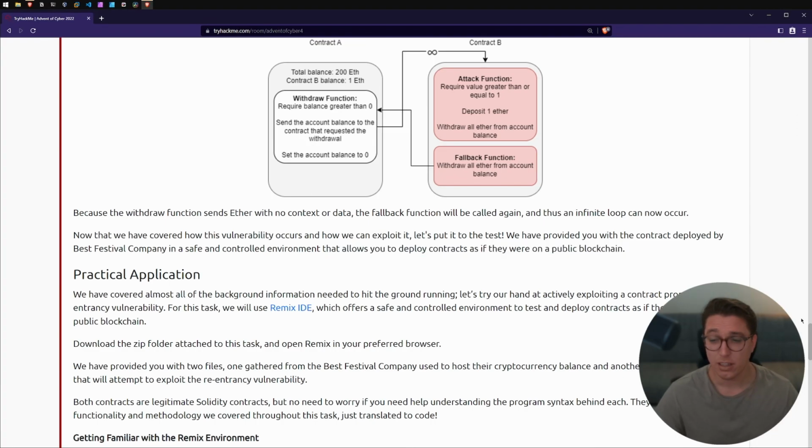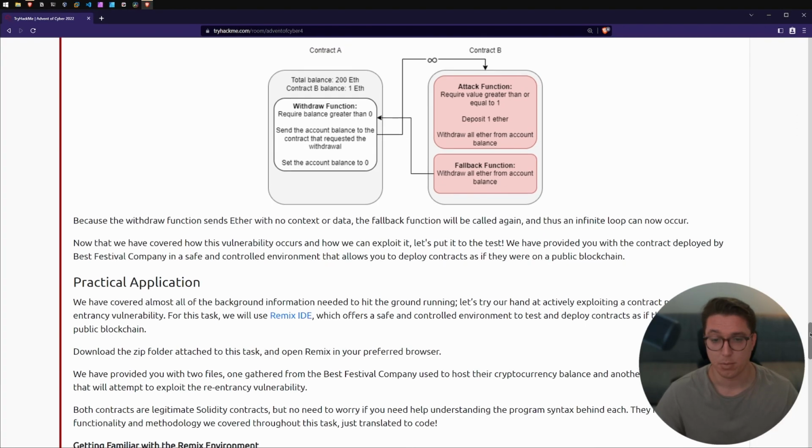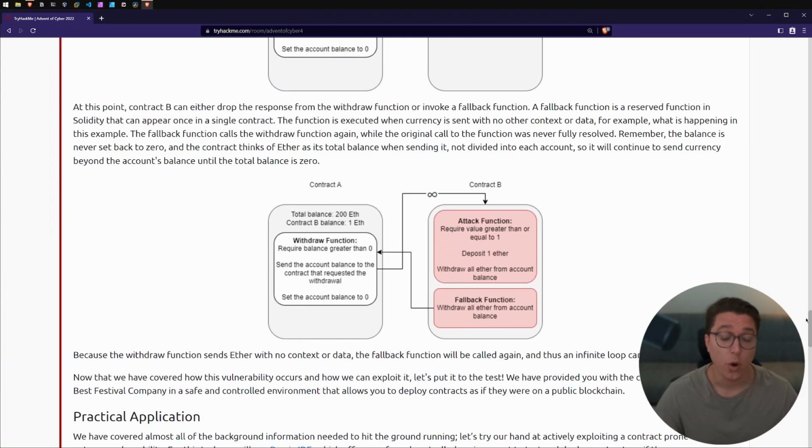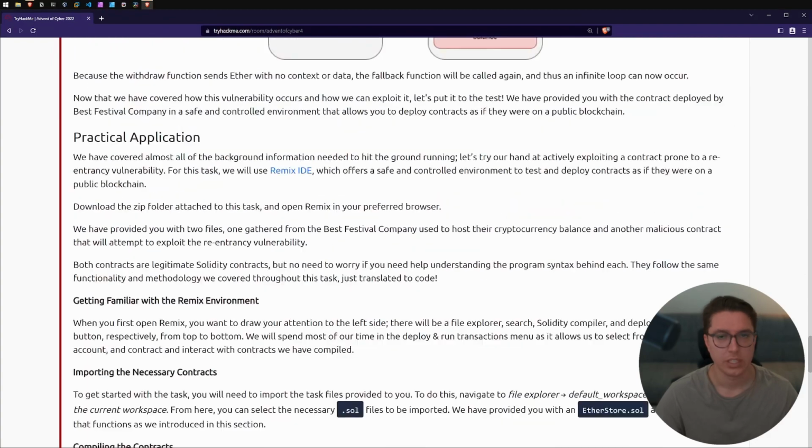Cool. All right, so this is a lot of new information, if I'm being completely honest. I have no experience with smart contracts or blockchains, so I'm so in the dark. It's a little scary. All right, let's go on to practical application.